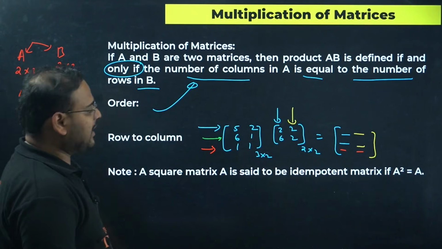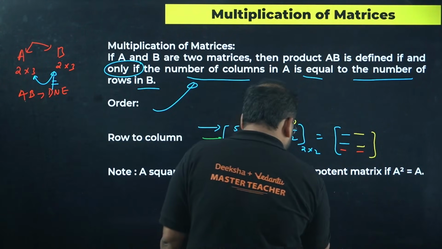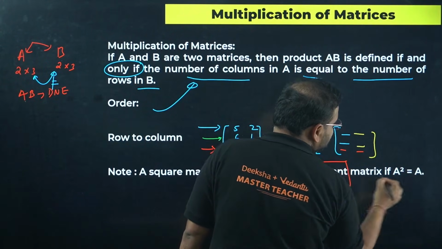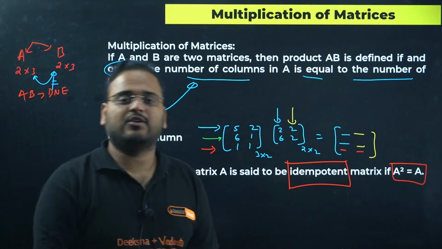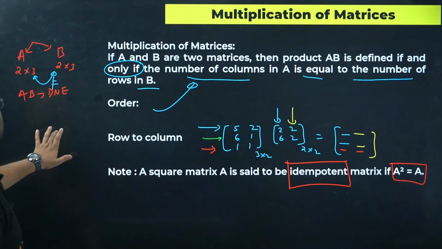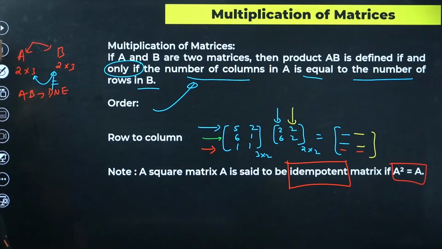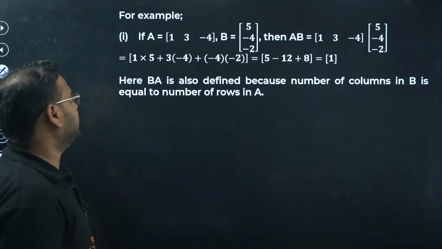A square matrix A is said to be idempotent if you have A square equal to A. When the square becomes itself, it is called an idempotent matrix. Idempotent matrix.